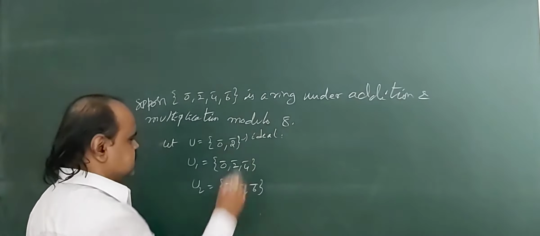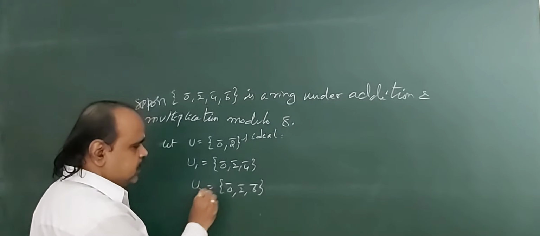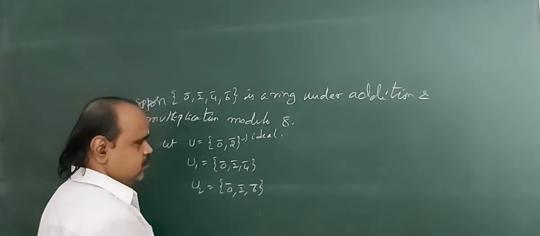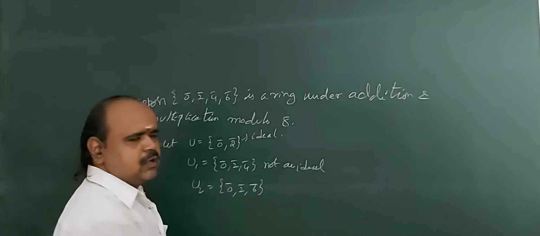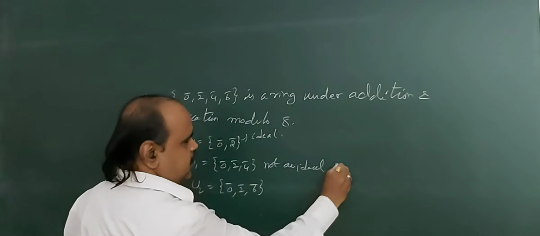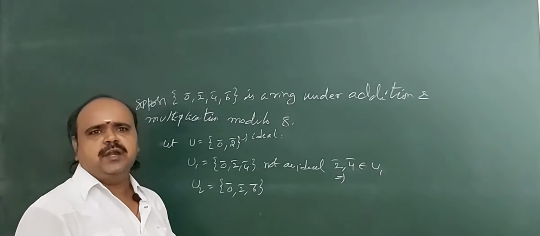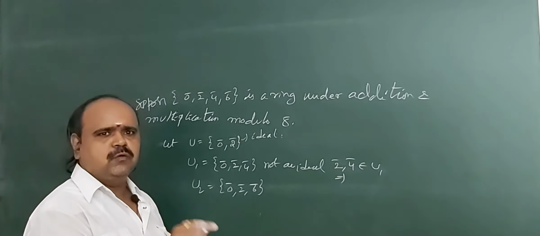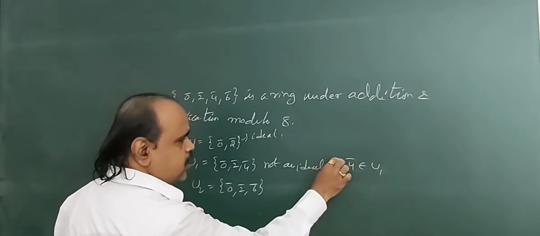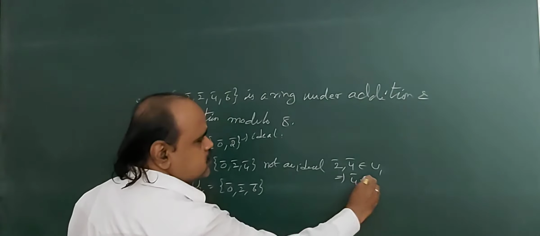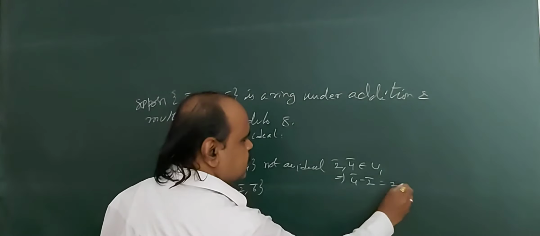Okay, next what about U1 and U2? U1 equal to the set {0 bar, 2 bar, 4 bar}. U2 equal to the set {0 bar, 2 bar, 6 bar}. So here U1 is not an ideal. Why? Because for 2 bar, 4 bar belonging to U1, the first condition of ideal is a minus b belongs to U for all a, b belonging to U. This is the first condition of ideal. So for 2 bar, 4 bar in U1, 4 bar minus 2 bar equals 2 bar.